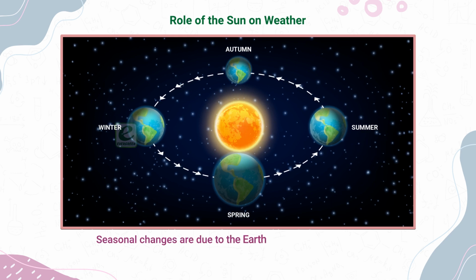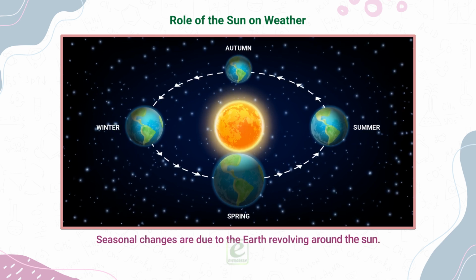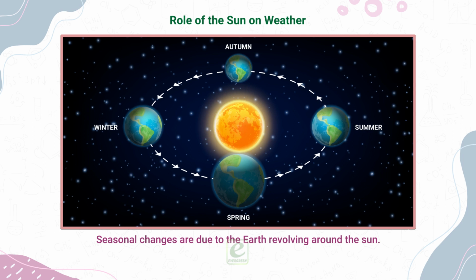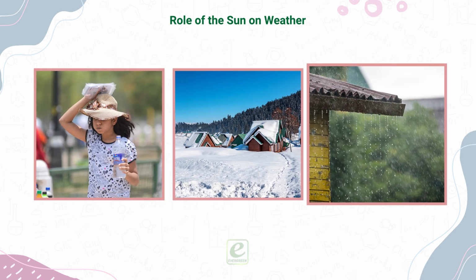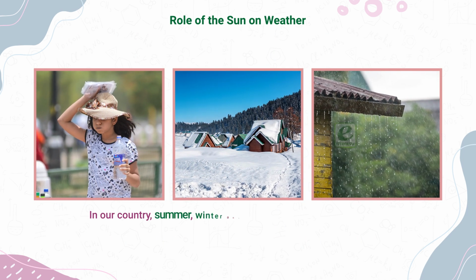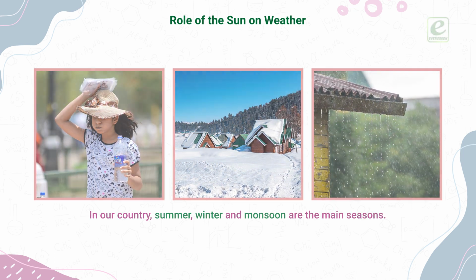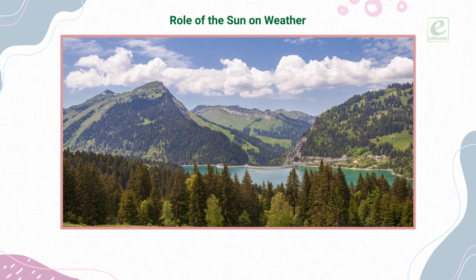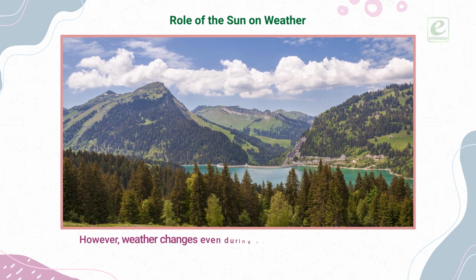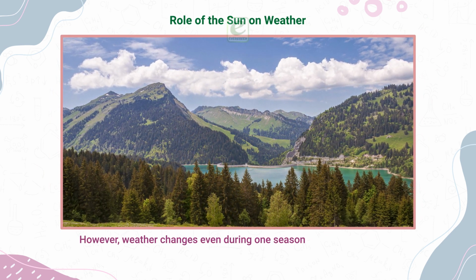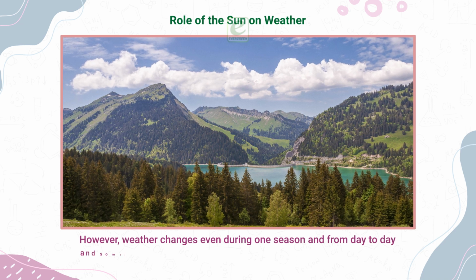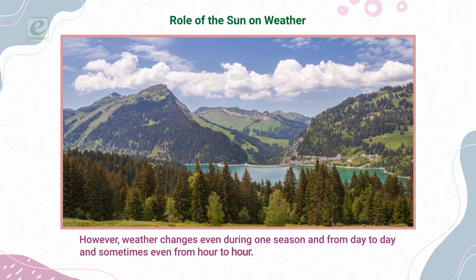Seasonal changes are due to the earth revolving around the sun. In our country, summer, winter, and monsoon are the main seasons. However, weather changes even during one season and from day to day and sometimes even from hour to hour.